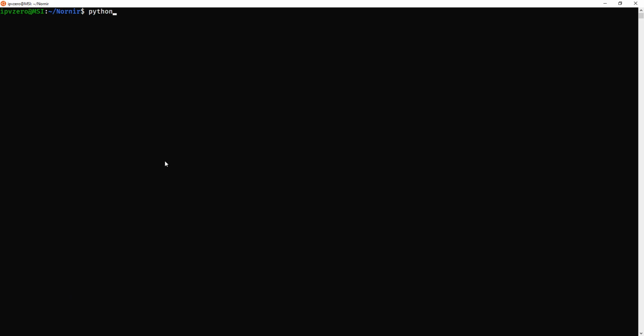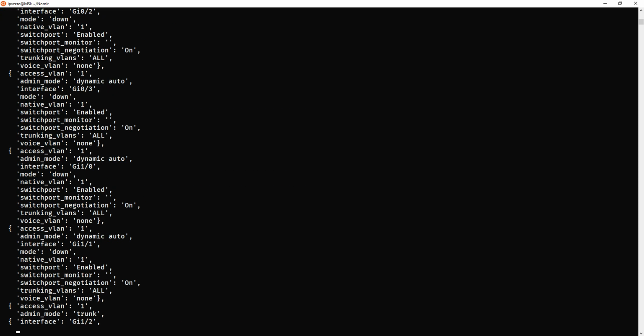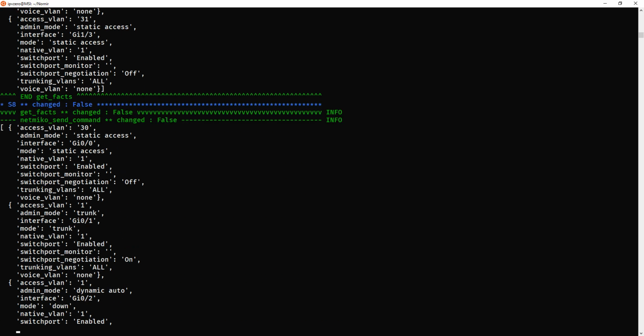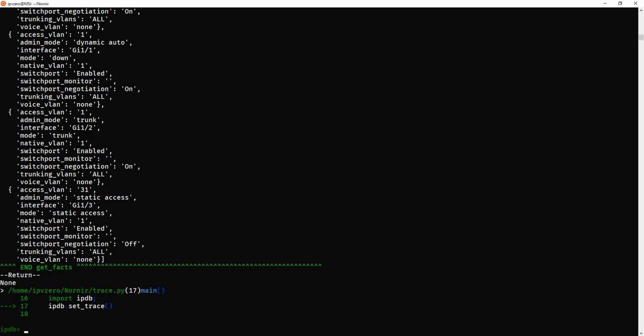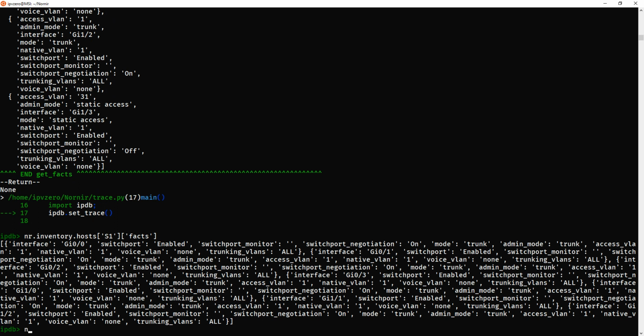So now if I run the script and just do trace, Nornir is going to grab the information and then drop us straight into the Python debugger. So if I do nr.inventory.hosts, just check something first. Yeah, so that's there. So let me just explain this.